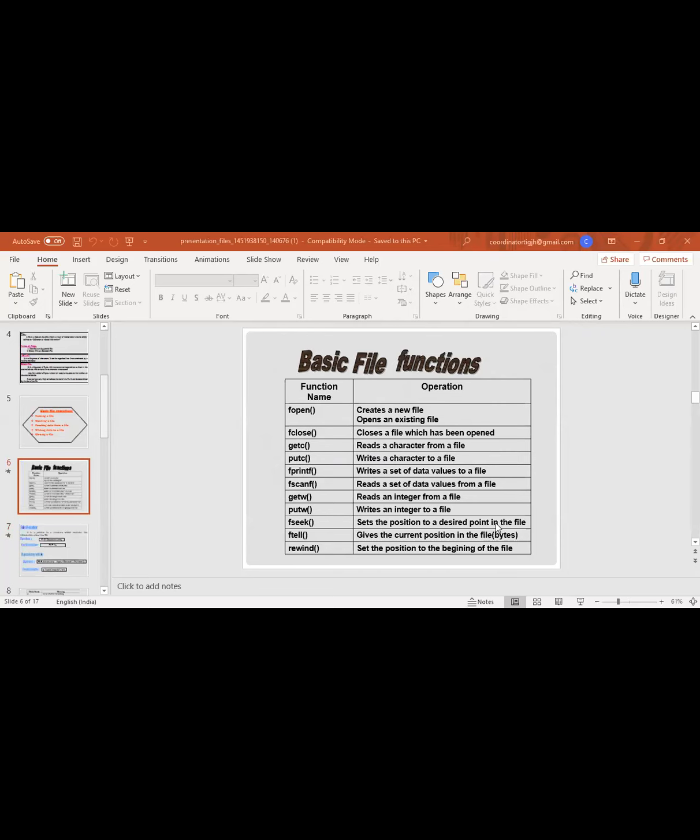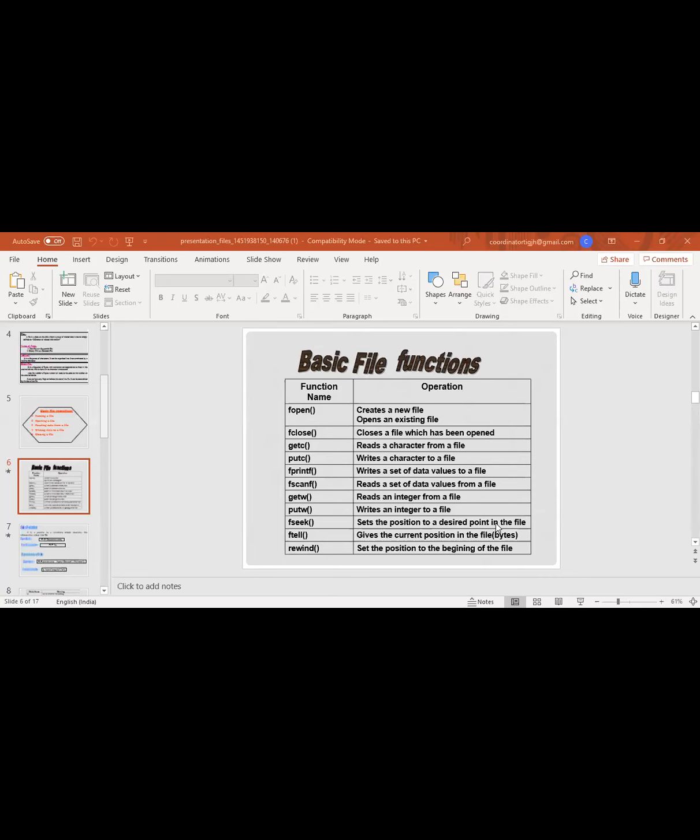To print a particular character to a file, we use putc. When we print all the data or all the sentences to a file, we use fprintf, not only printf, because you are working with a file, not a particular variable. That's why we use fprintf here.